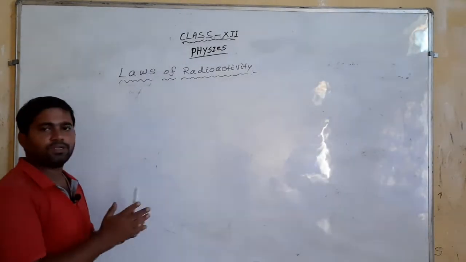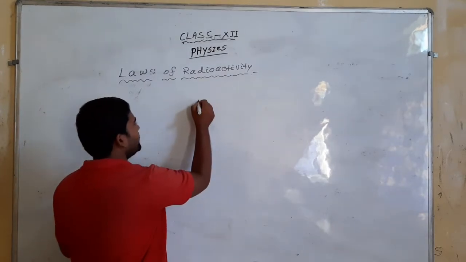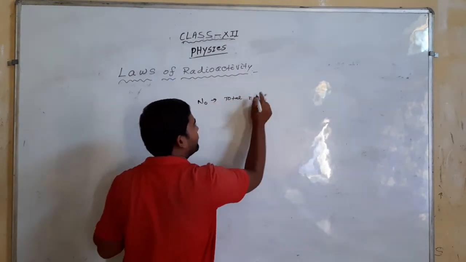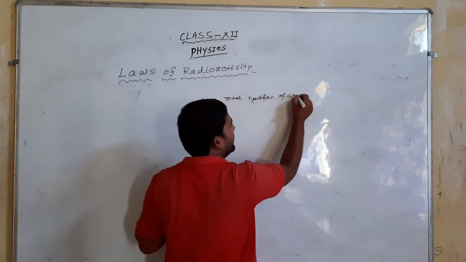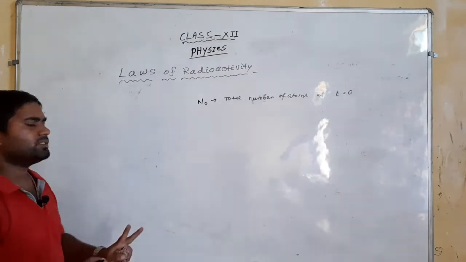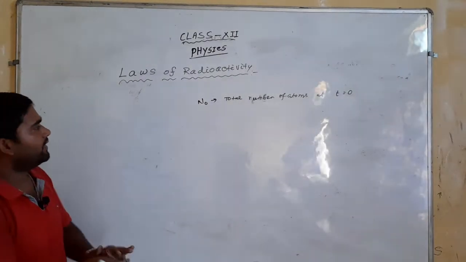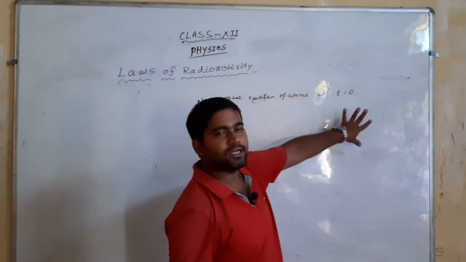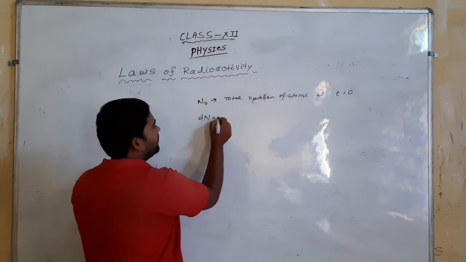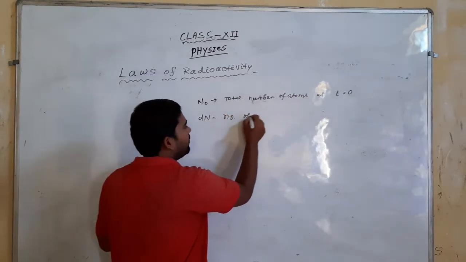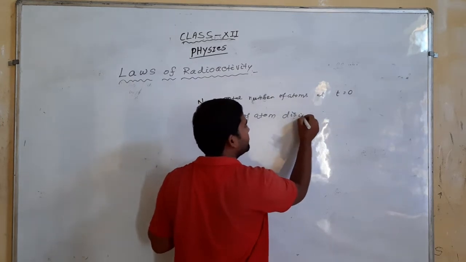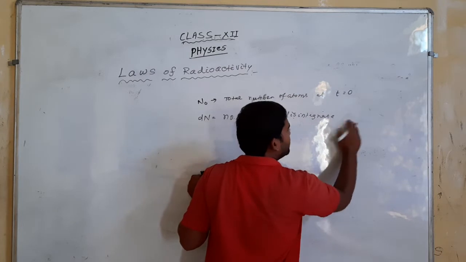Let us take it in a clearer form. Suppose there are N0 atoms, N0 being the total number of atoms at the initial time, that is, at t equals 0. Suppose any nuclei has N0 atoms present at t equals 0, and suppose dN is the number of atoms that decay or disintegrate in time dt.